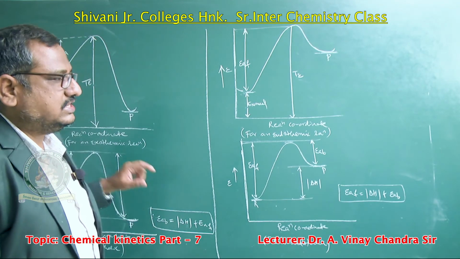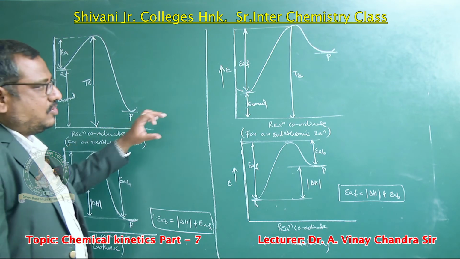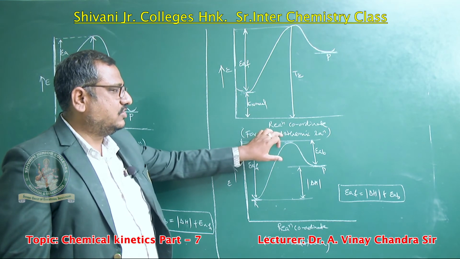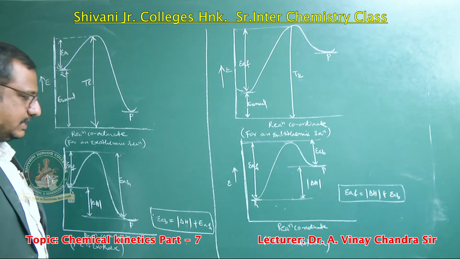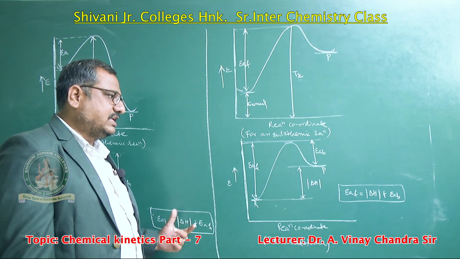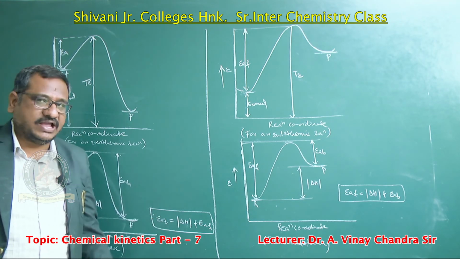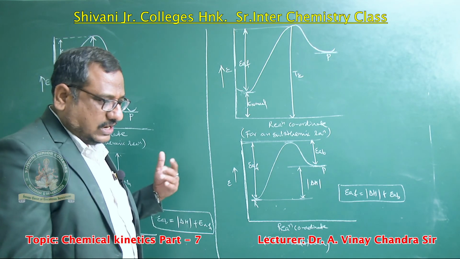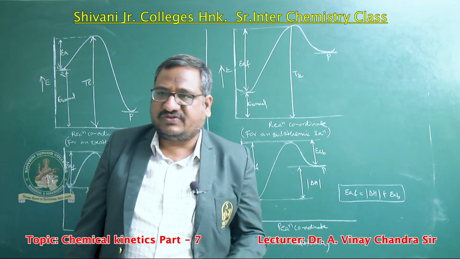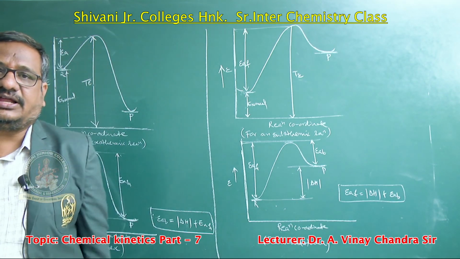The simple logic is to see the area of the normal molecule. If the area of normal molecule energy is less, it belongs to an endothermic reaction. If the area of normal molecule energy is more, it belongs to an exothermic reaction. For backward and forward reaction calculations, the mod value is every time positive. So this is according to collision theory, how the activation energy graphs take place. The continuation we will discuss in the next class.